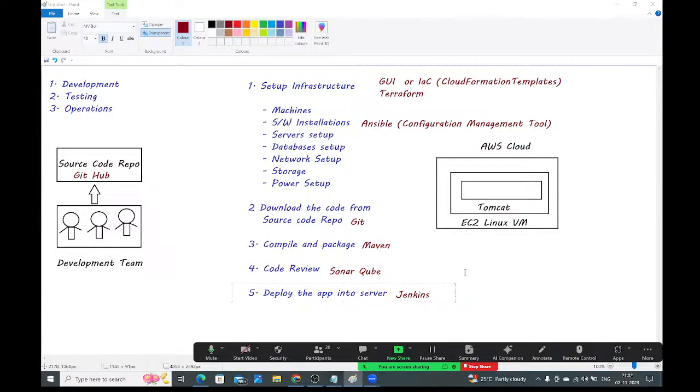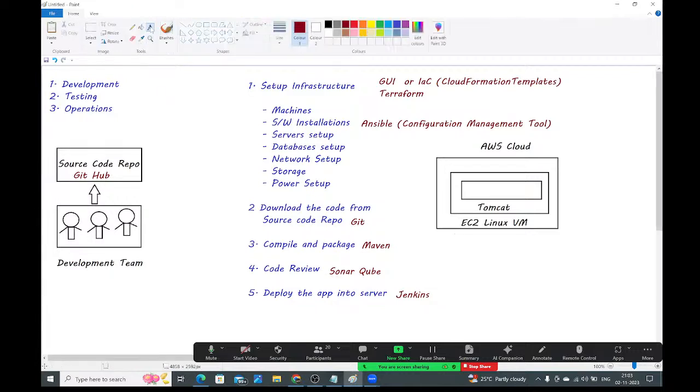Before deploying the application in the production environment, you need to test that application in multiple environments, so that the application runs in all the environments. Companies have environments like this, guys.